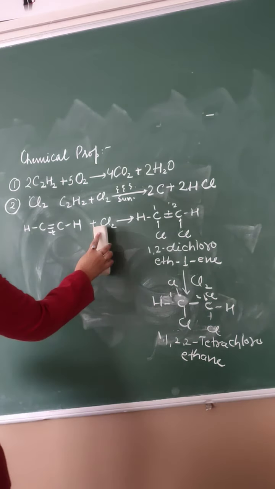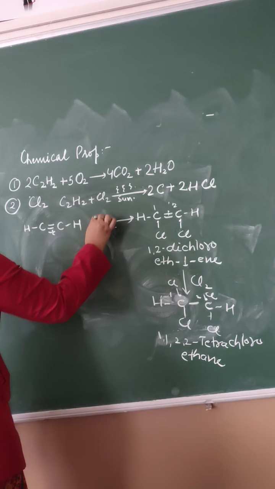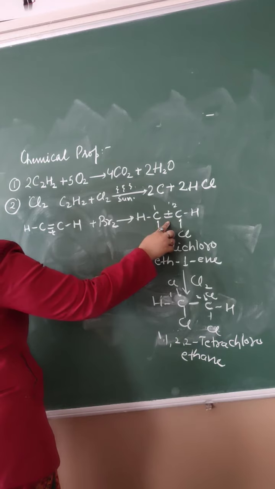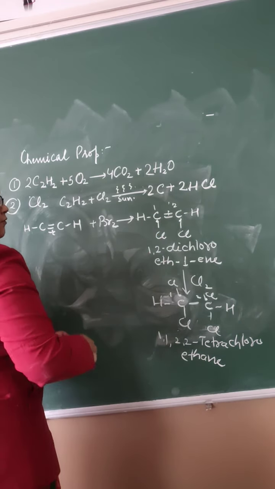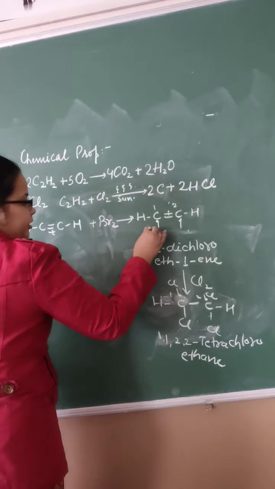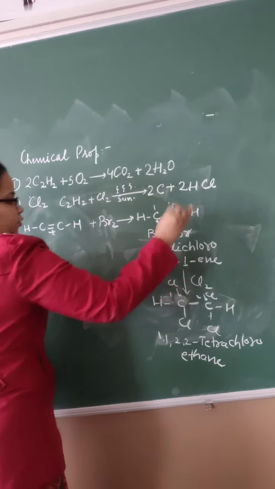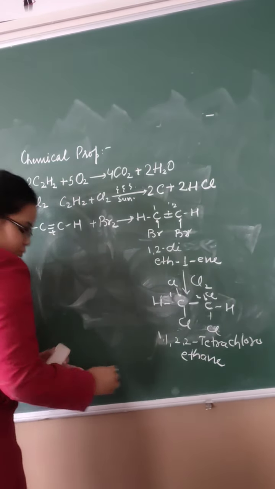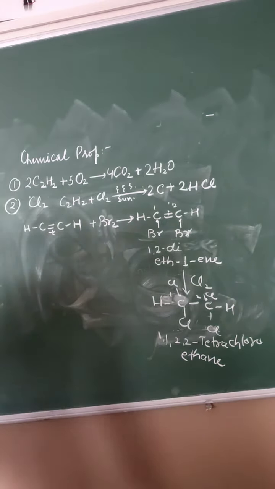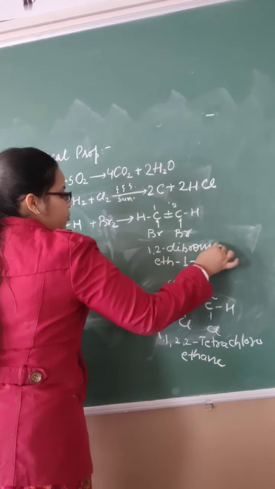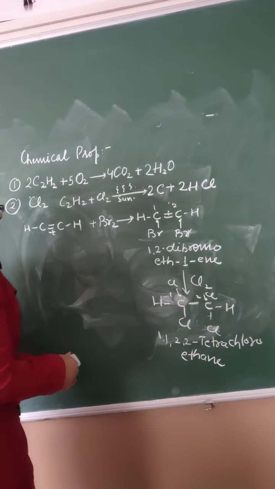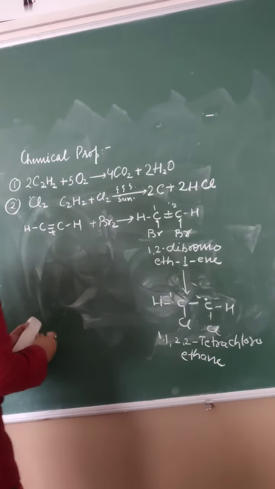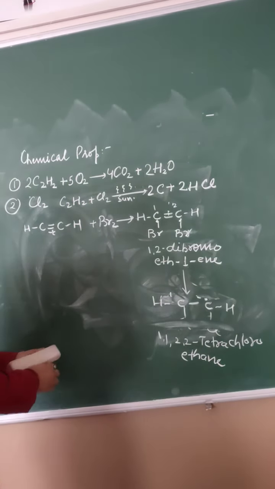Suppose we are taking bromine here, then what happened? Again this bond is going to break and a double bond will form. One electron here free, one electron here free. So here in place of chlorine what will be there? Bromine. Name will be 1, 2 dibromoethene. Again it still has a double bond. We have a double bond still. Reaction can take place.